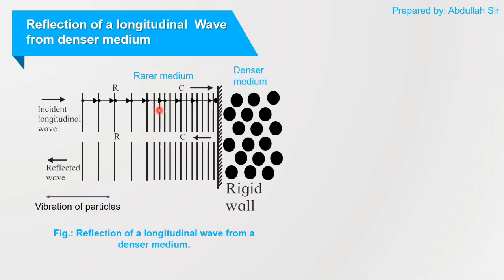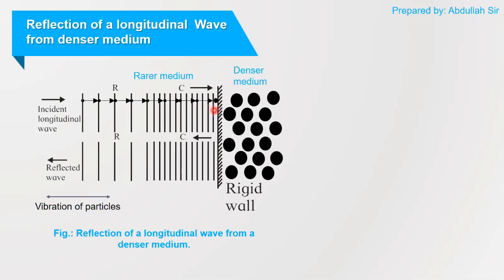All the particles are going to apply force on their neighboring particle, and the neighboring particles are going to move in the forward direction. This is happening in the rarer medium. The medium is the same, the particles have the same mass.